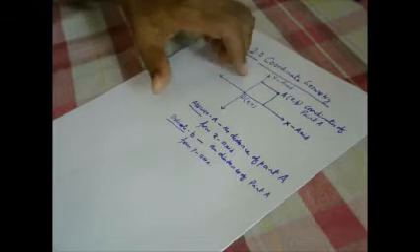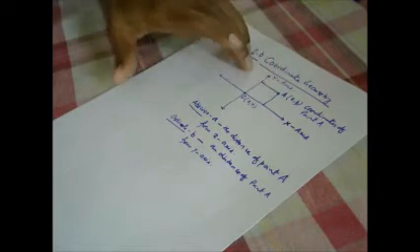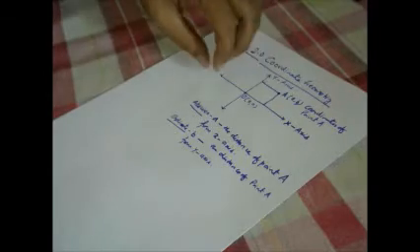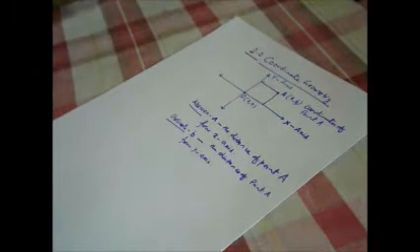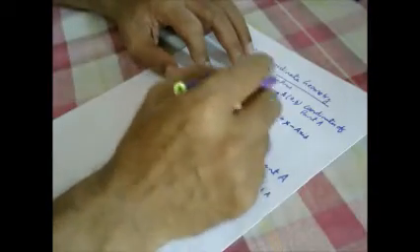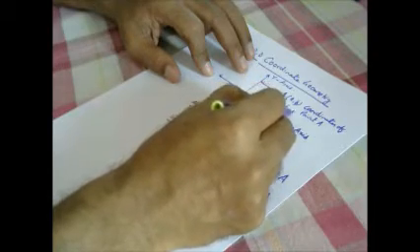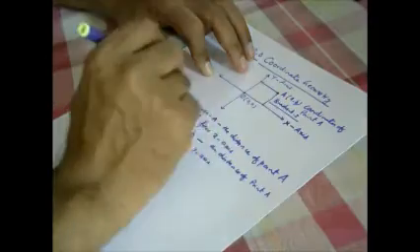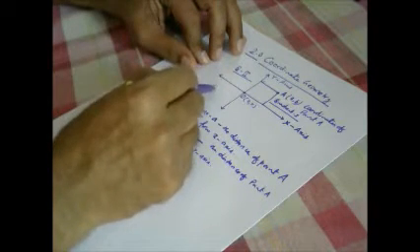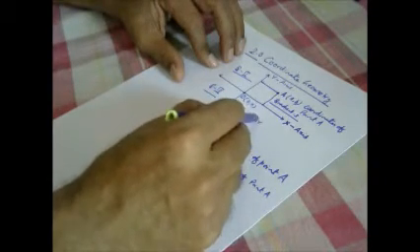So the location of any point can be known from its abscissa and ordinate. Any point can lie in these quadrants. The first is called quadrant 1, similarly this is quadrant 2, this is quadrant 3, and this is quadrant 4.